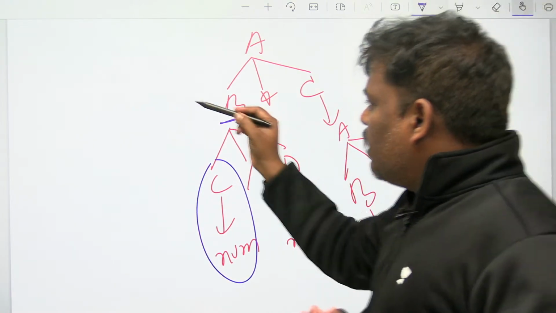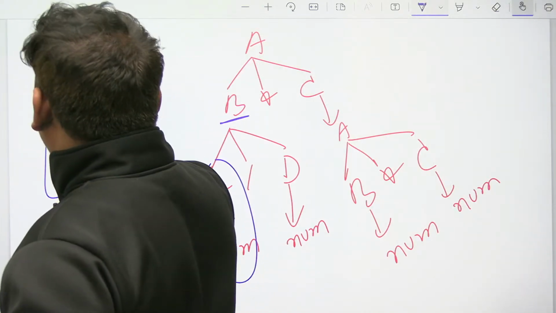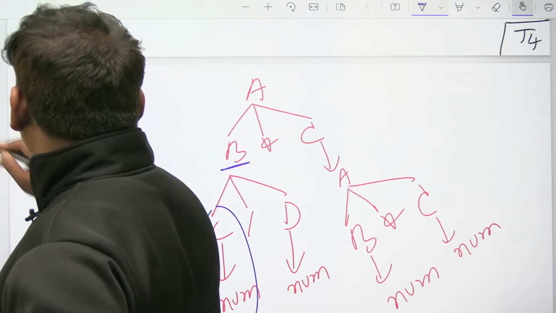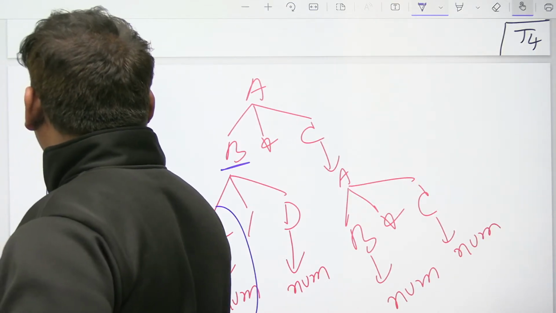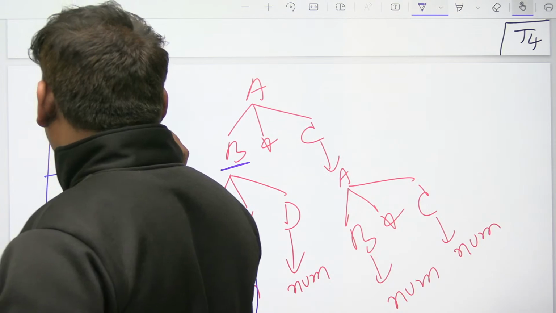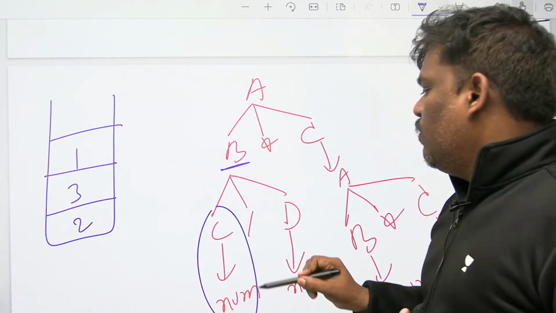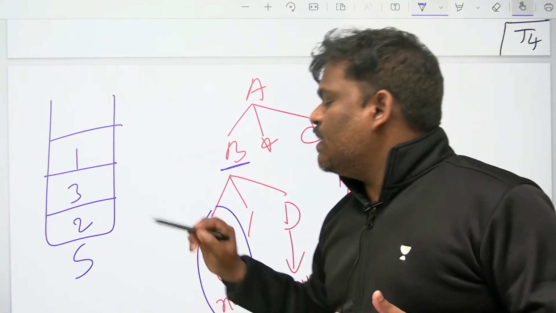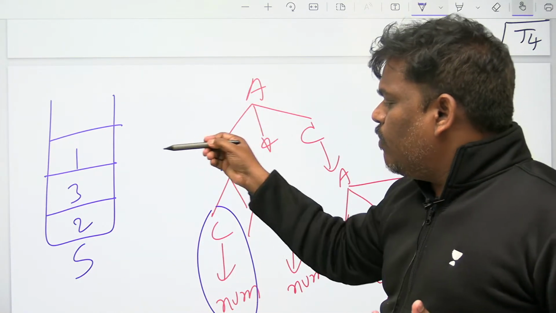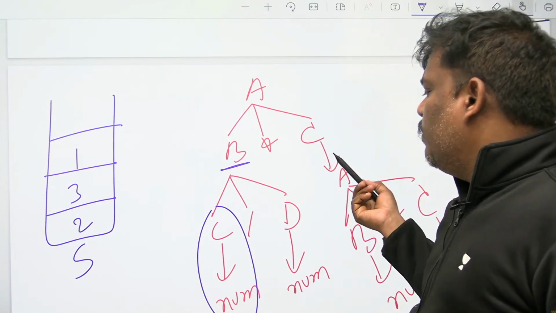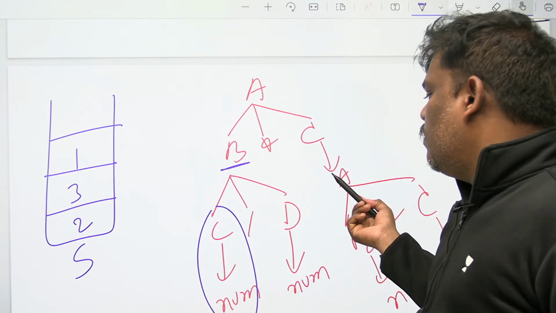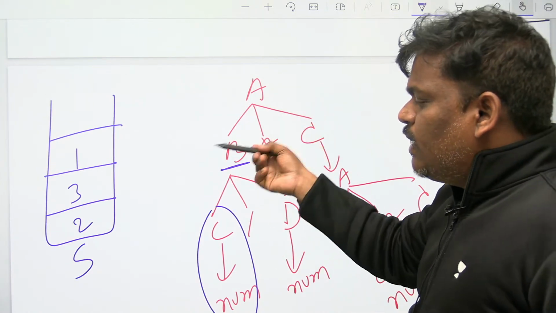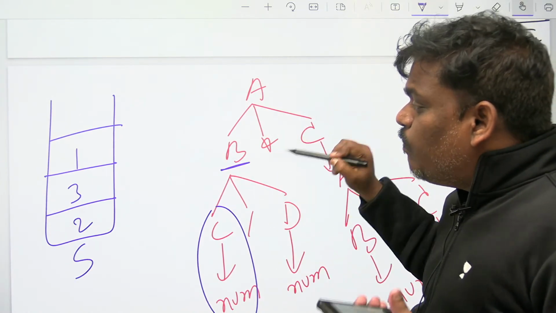Top means what? Already the stack contains 2, 3, 1. It is the stack actual as of now. The name of this stack is S. S dot top means 1 will come. But when you say top, it is not a push, it is not a pop. C goes to num means S dot top. S dot top is 1, not pushing, not popping, simply reading.